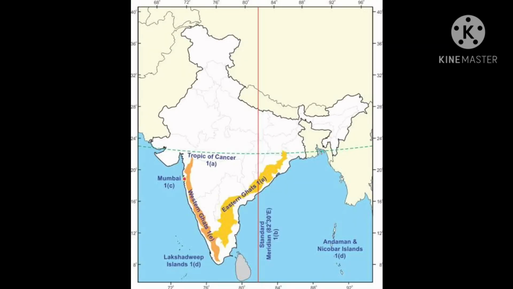IST, Indian Standard Time. The 82 degrees 30 minutes east longitude we consider as Indian Standard Time. It passes through 5 Indian states: Uttar Pradesh, Madhya Pradesh, Chhattisgarh, Odisha, and Andhra Pradesh. The time difference between IST and GMT is 5.5 hours. Every country follows one standard time.